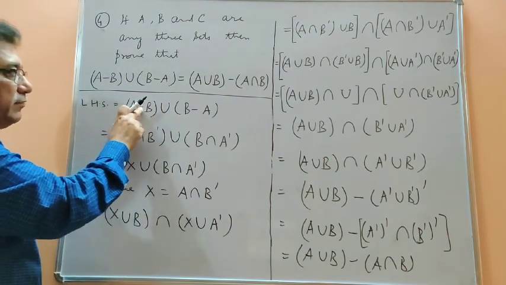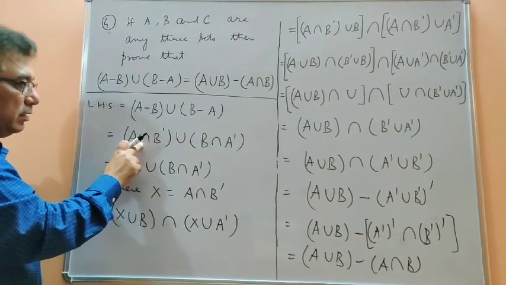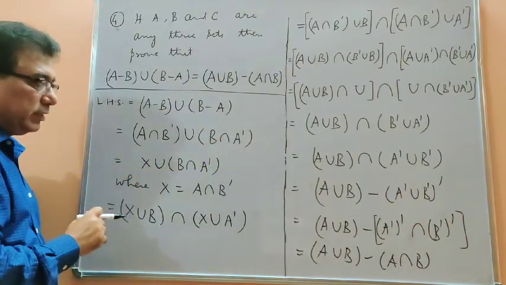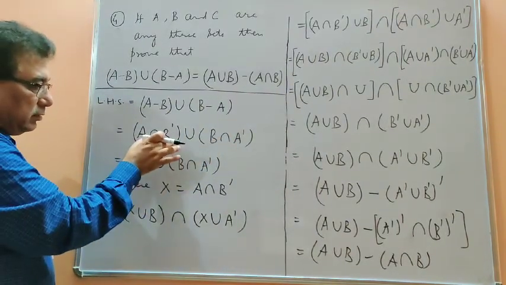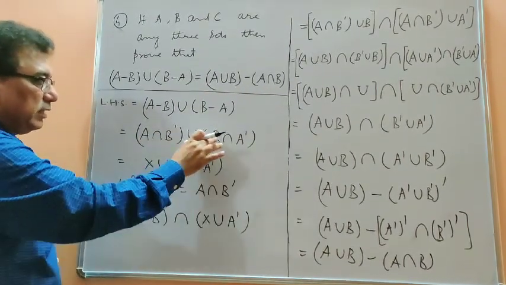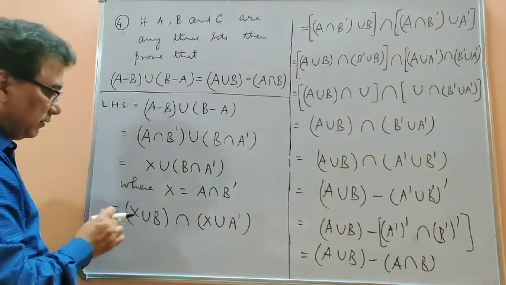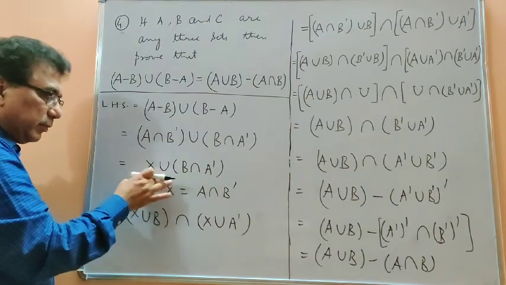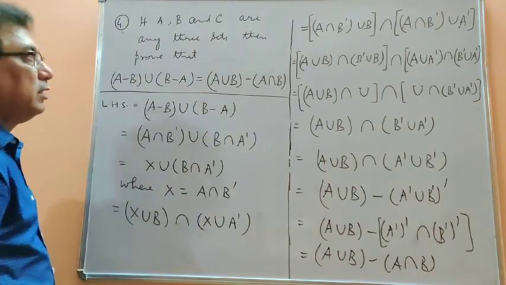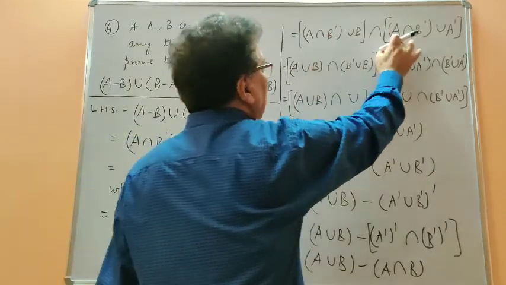Again we find difference of sets at 2 places, so they have been converted into intersection. So A intersection B dash union B intersection A dash, again property number 5. And then this I have taken as X because it is a big expression. So X union this remaining part, where X is given by A intersection B dash. Now after that I have applied distributive law. So we get (X union B) intersection (X union A dash). Now putting back the value of X, I have replaced X by its value here and here.